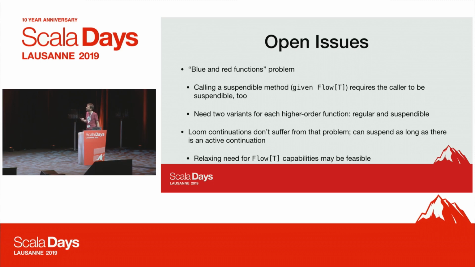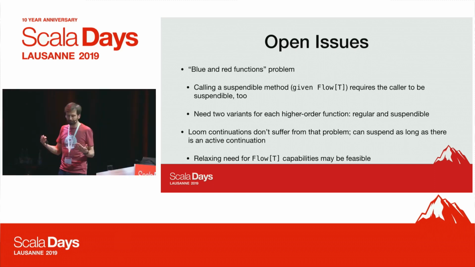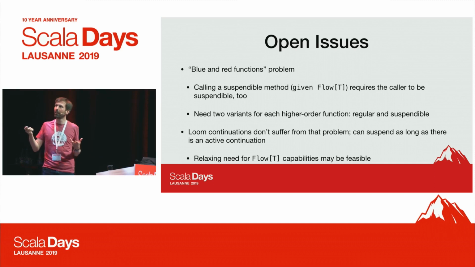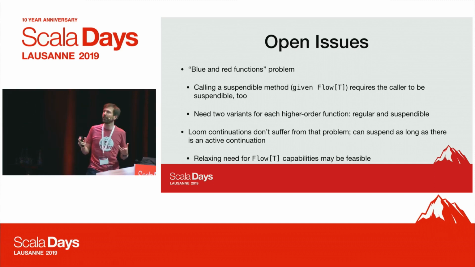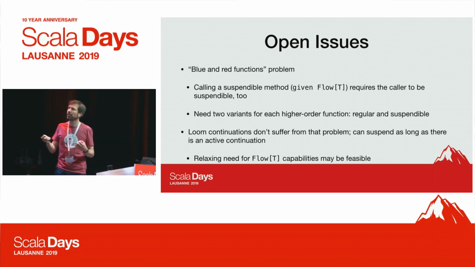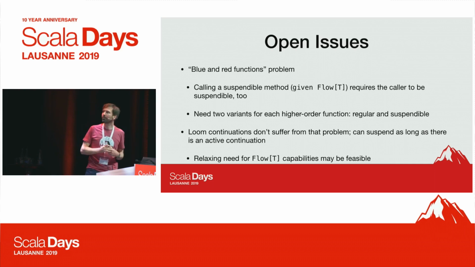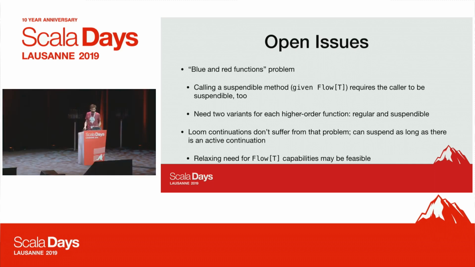Loom continuations themselves actually don't suffer from the problem. We can suspend anywhere as long as there's an active continuation. This suggests that we may be able to relax the need for the flow capabilities, and I think there's some promising work possible on API design to do that.